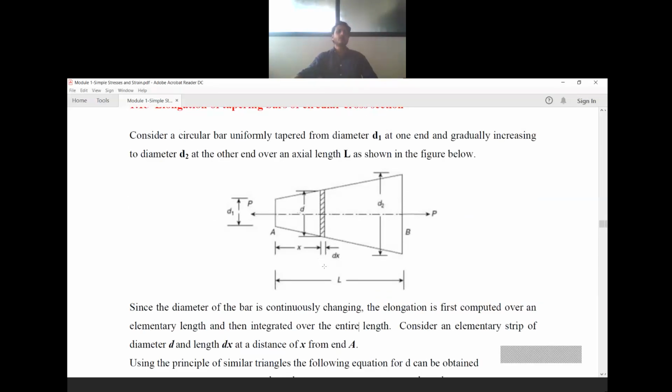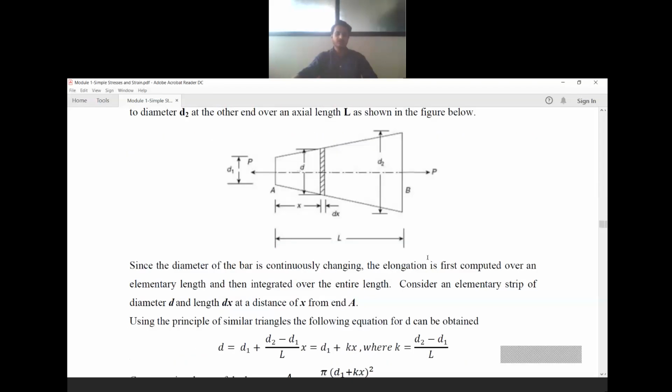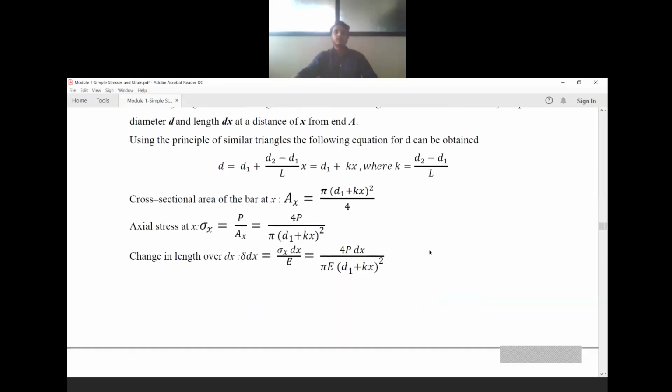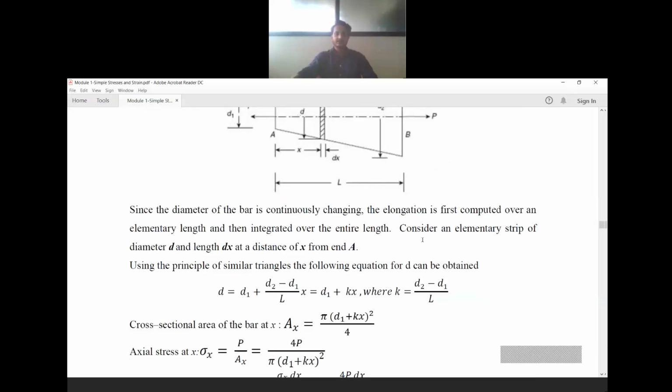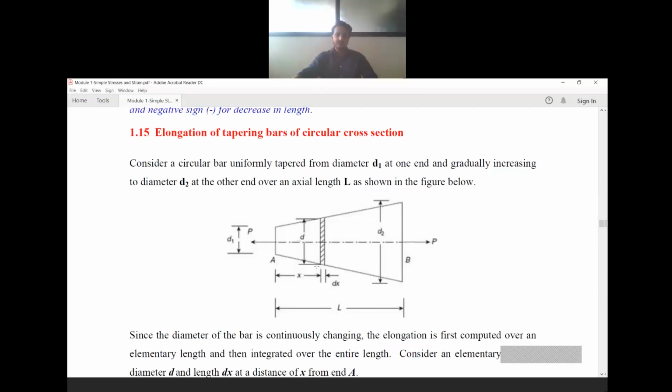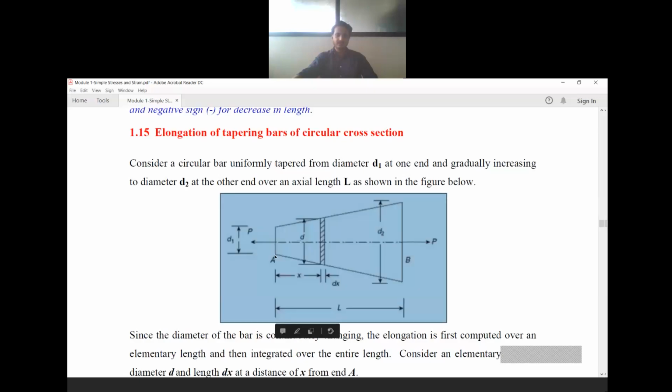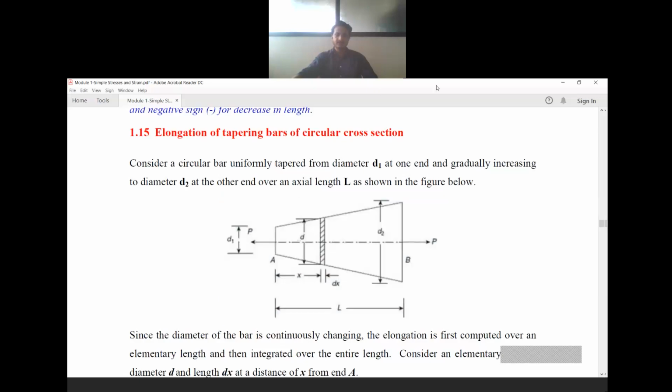But what we require is a common formula for the overall length L. So what is the value of x as it varies? If x is here at point A, then the value of x is 0.